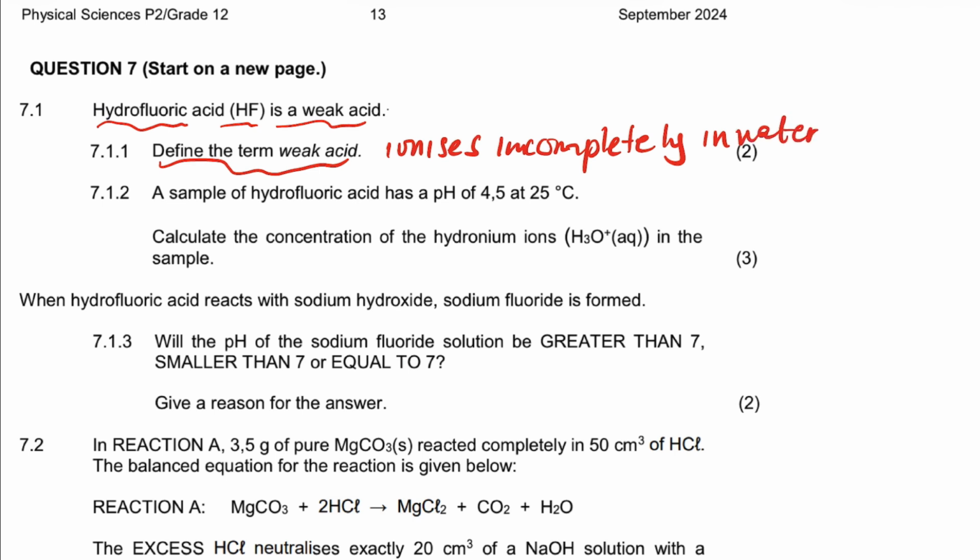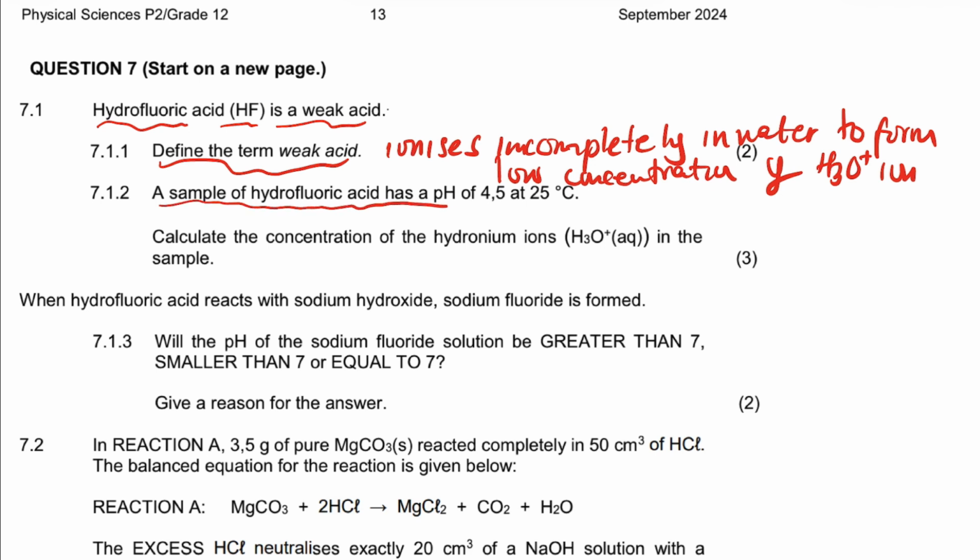It's very important to say in water, to form a low concentration of hydronium ions, right?